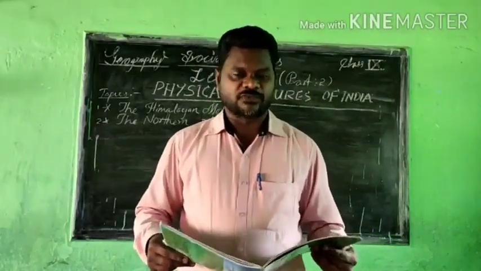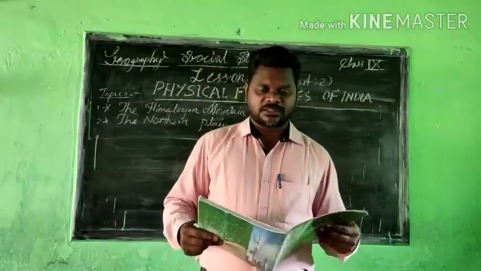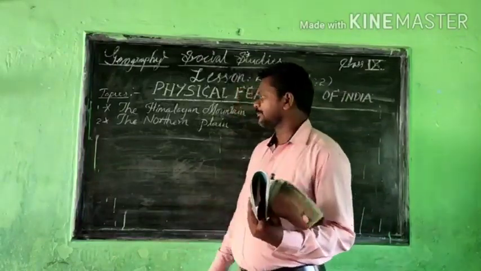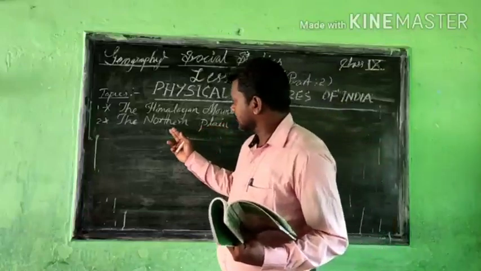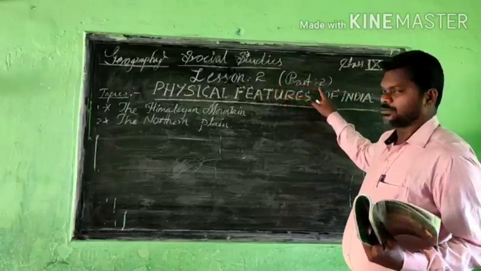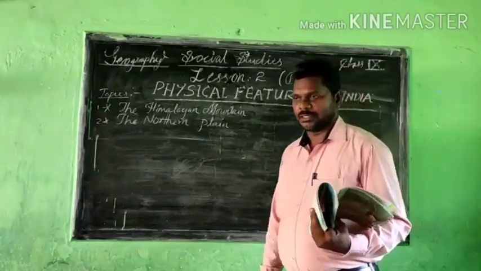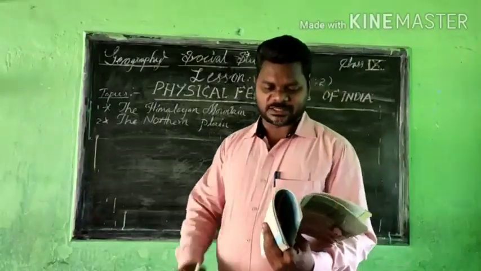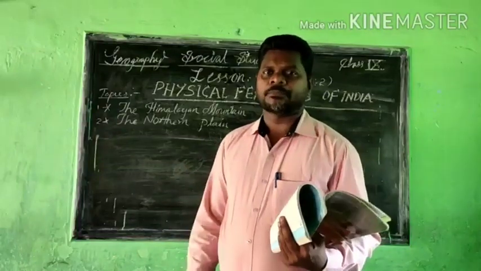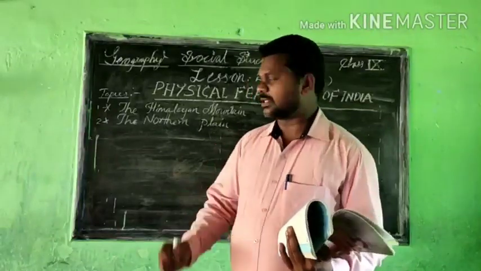I hope that the first lesson and the second lesson, first part, you already learned, and now we have to go for the next topic. That's the Northern Plain. So, Geography lesson 2, part 2. Part 1 we finished. It is a little vast lesson, so with one or two classes we are unable to complete it. Therefore, 4 or 5 episodes may come. With those episodes only, we will get the complete information about this lesson.